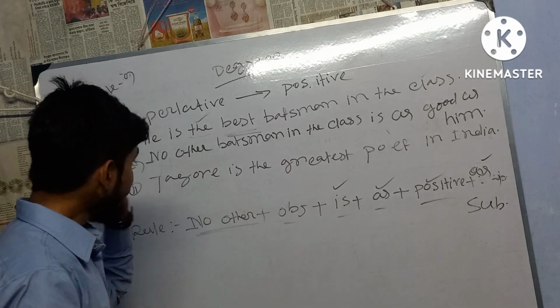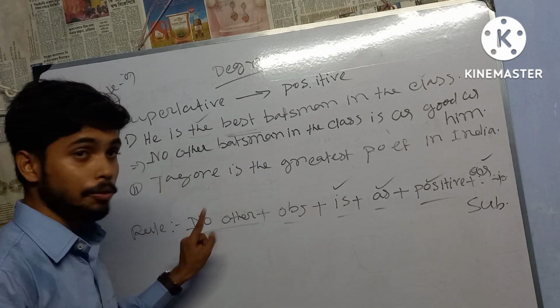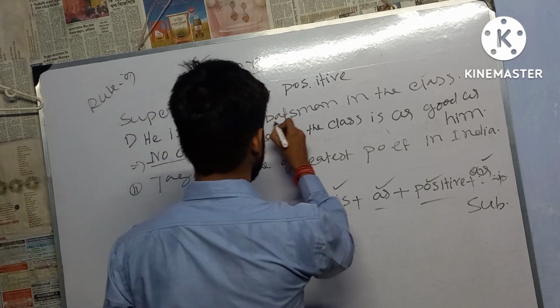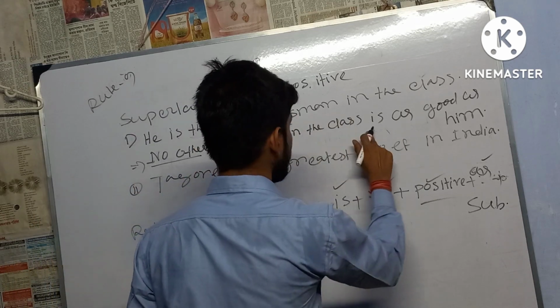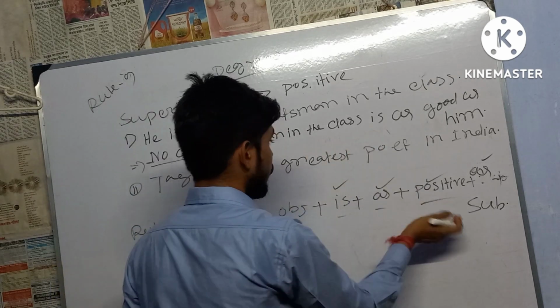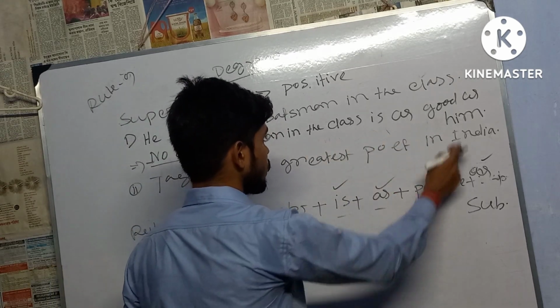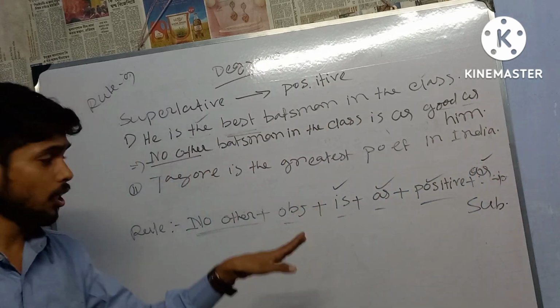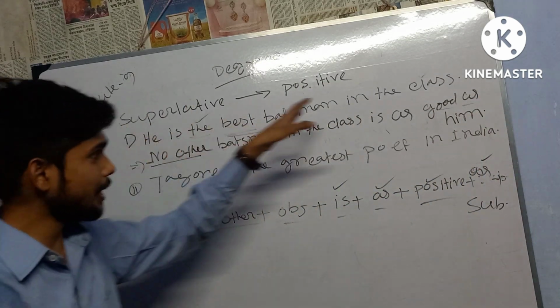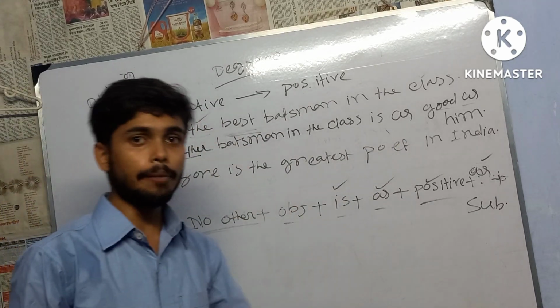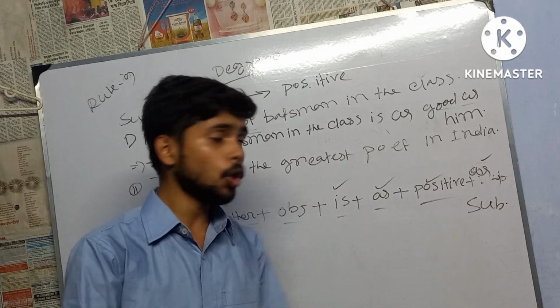Very easy. Again I am repeating, initially we will have to write down 'no other'. The object is 'batsman in the class'. Thereafter the verb 'is'. Thereafter 'as', the positive form 'good', thereafter 'as' and 'him'. I hope that you have no problem in understanding this example. Let me tell you another example. I hope that after getting the second example, you have no problem.